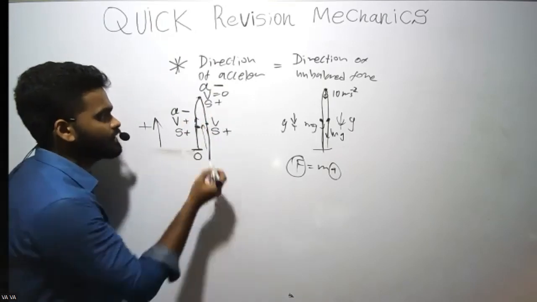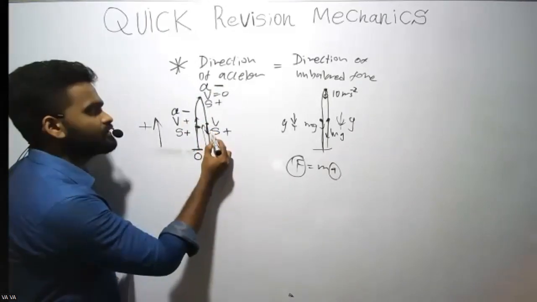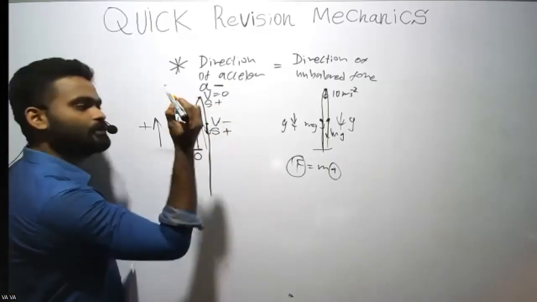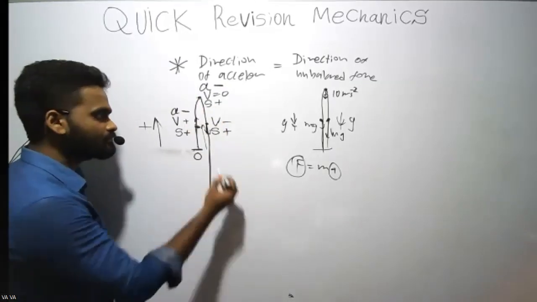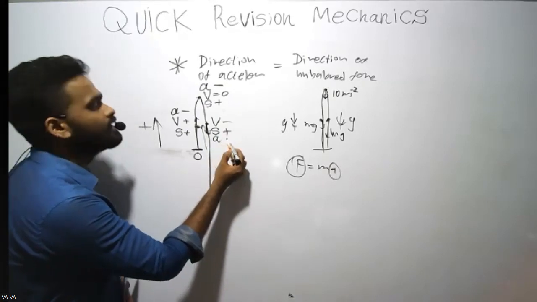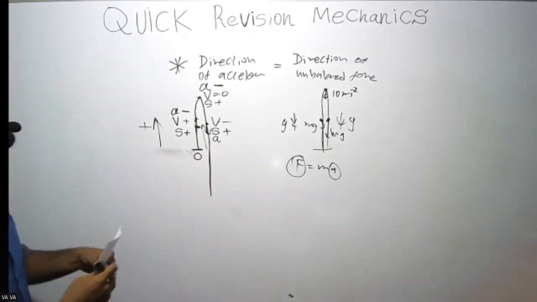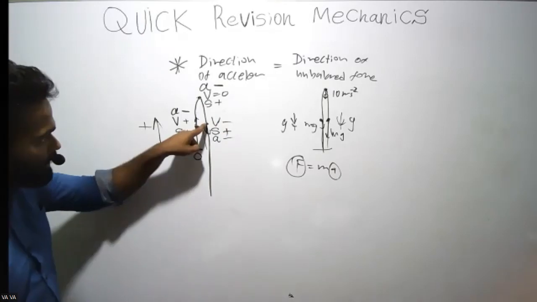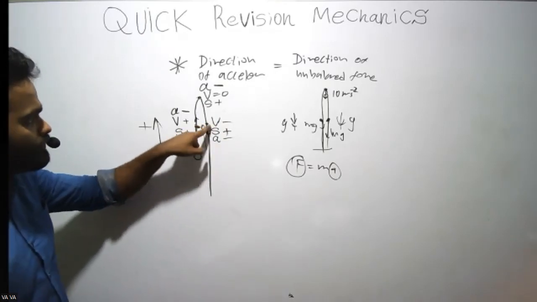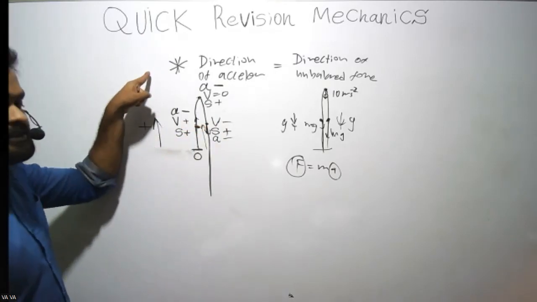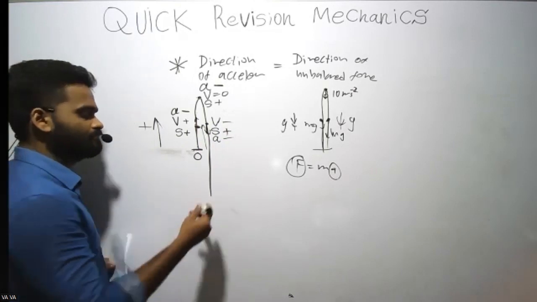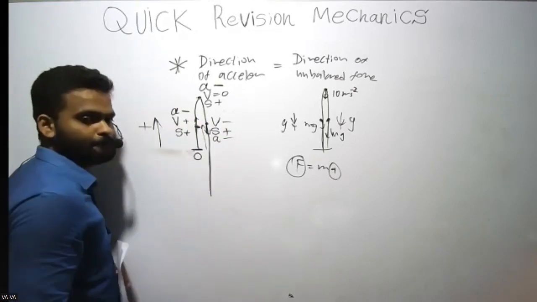Velocity, it is moving downwards, so velocity is minus. Acceleration is minus. Why? Mg is downwards, so the acceleration is also downwards, and the assigned positive direction is upwards.